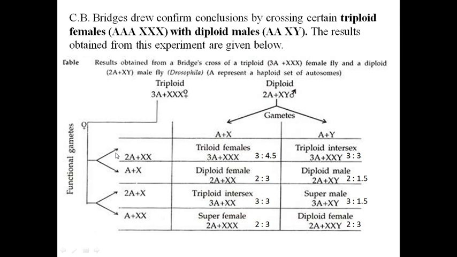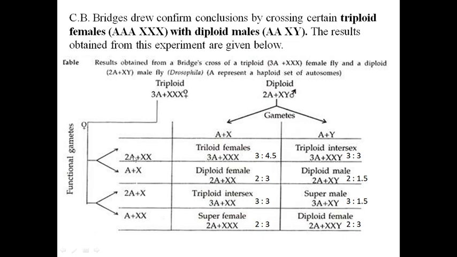When this ova is fertilized with this sperm, it will be 3A, AAA, XXX. That is a triploid female like the mother, and the ratio is 3:4.5. 3A, that means 3, and 3X, that is 4.5.